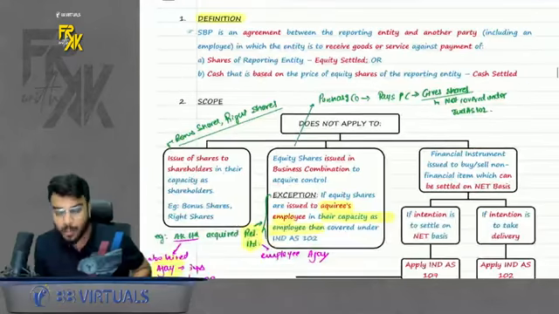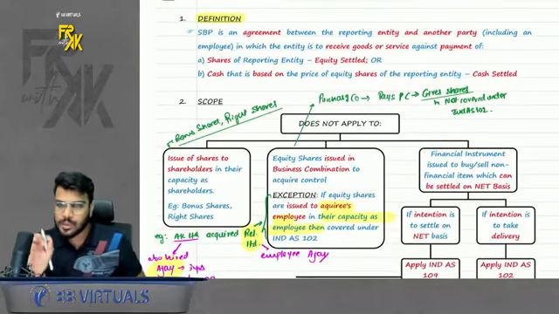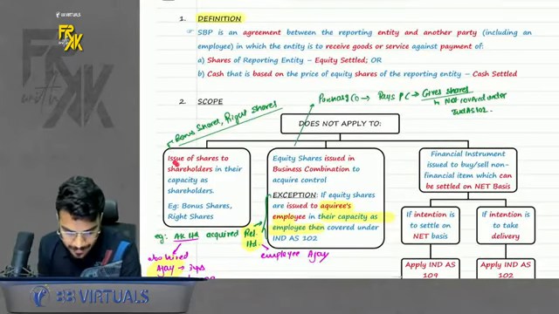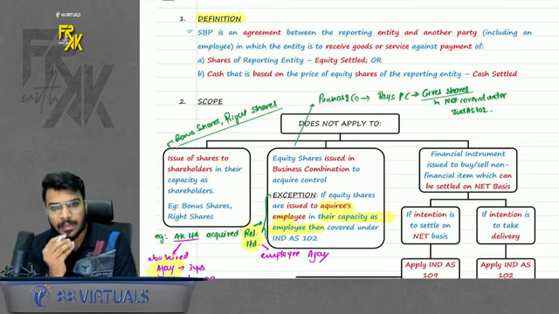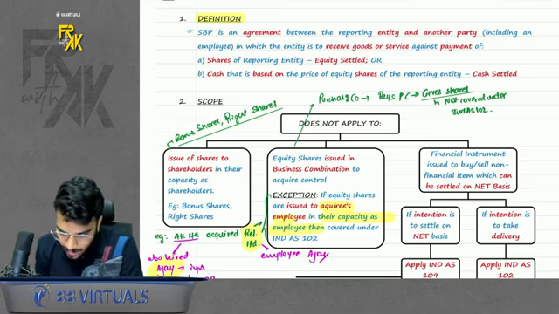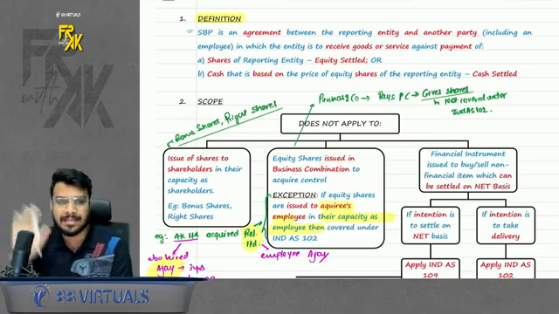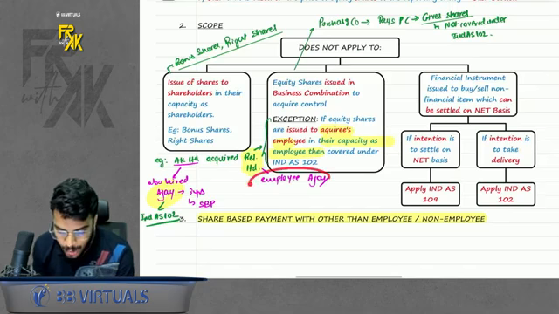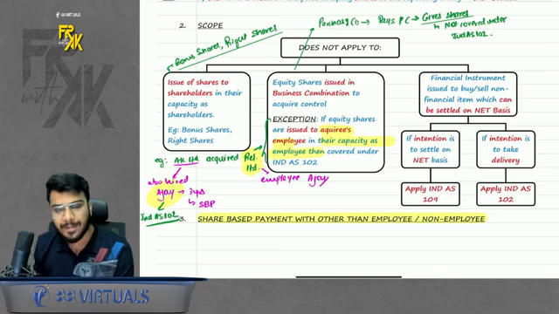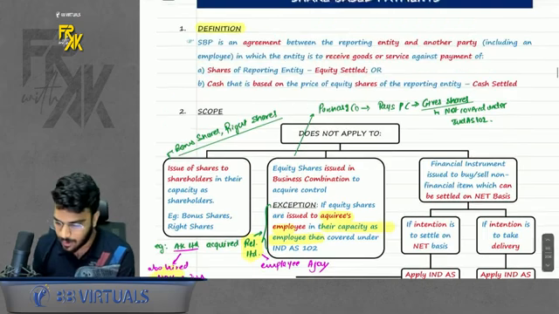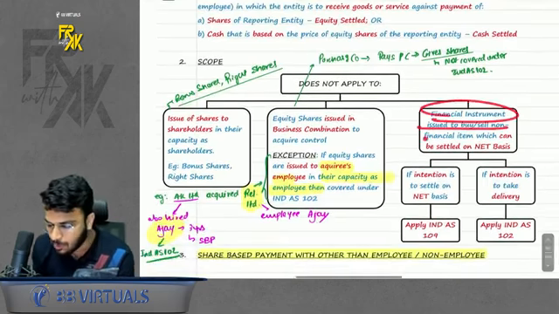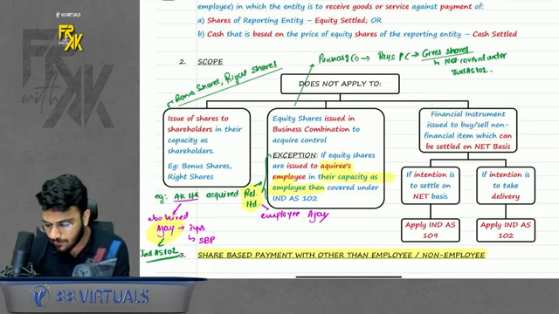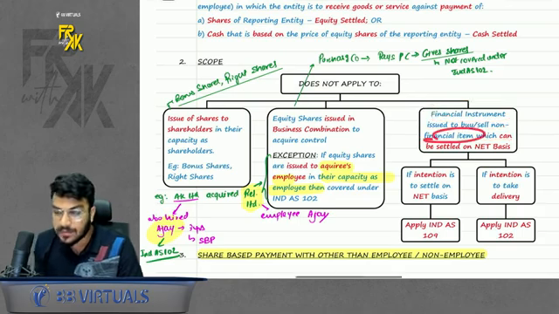Then the next point is scope. What is the meaning of scope? Few issues of shares are not covered here. For example, if you are issuing shares to your shareholders like bonus shares or right shares, not covered here. If you are issuing shares in purchase consideration, not covered here. But if you are giving shares to the employees of the selling company for being in employment, then it will be share-based payment. Apart from that, if you are entering into a contract of exchange, where you are exchanging a non-financial item with your shares,